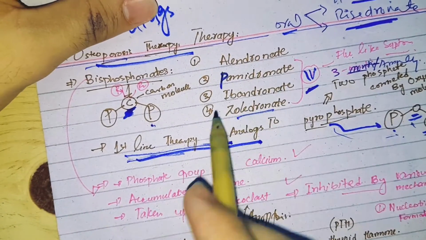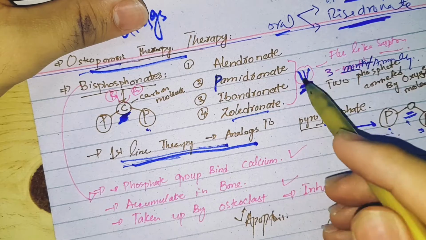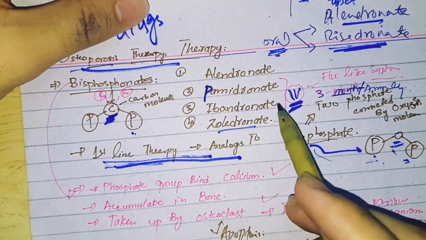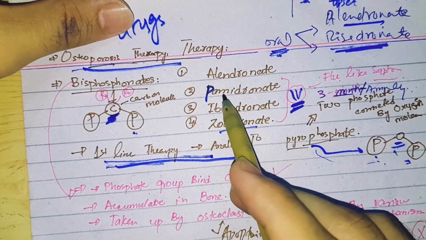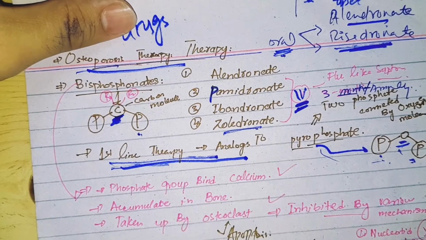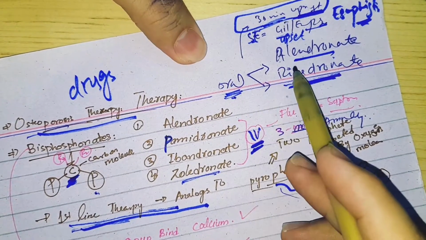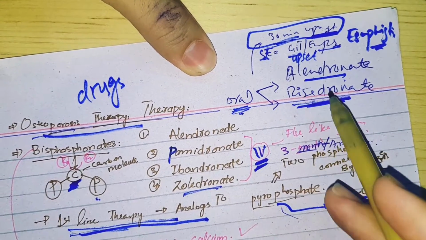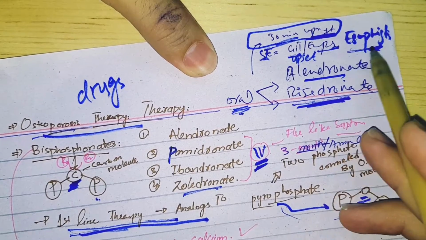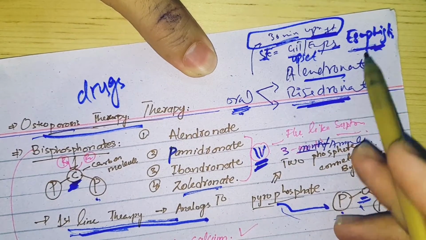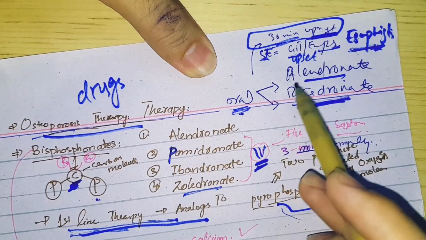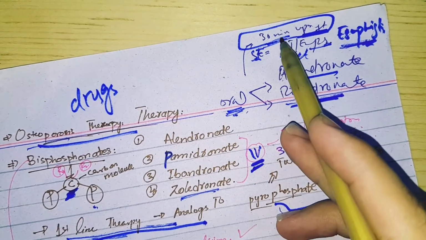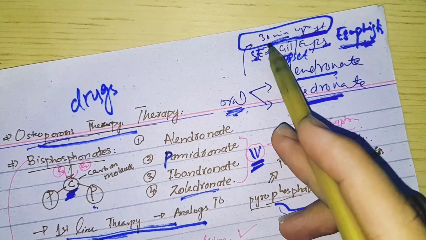Now, there are 2 types of bisphosphonates: number 1 is oral and number 2 is IV. The oral bisphosphonates are alendronate and risedronate. The IV bisphosphonates are 3 drugs: pamidronate, ibandronate, and zoledronate. The side effects of oral bisphosphonates like alendronate and risedronate are GI upset and esophagitis. This is a high yield point. After taking an oral bisphosphonate, the patient must stay in an upright position for 30 minutes.